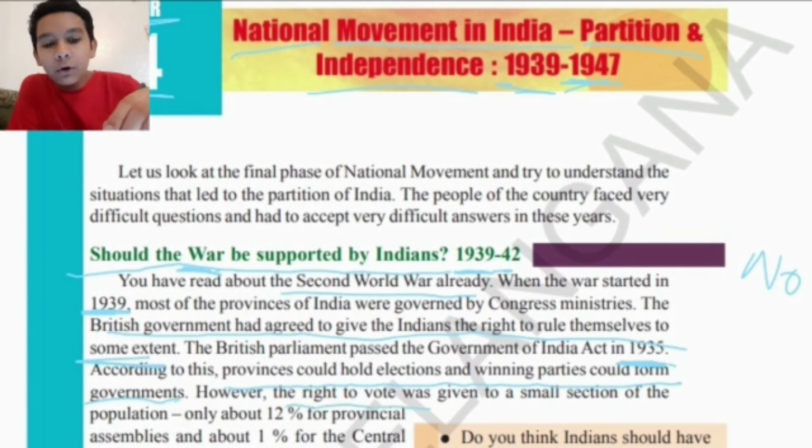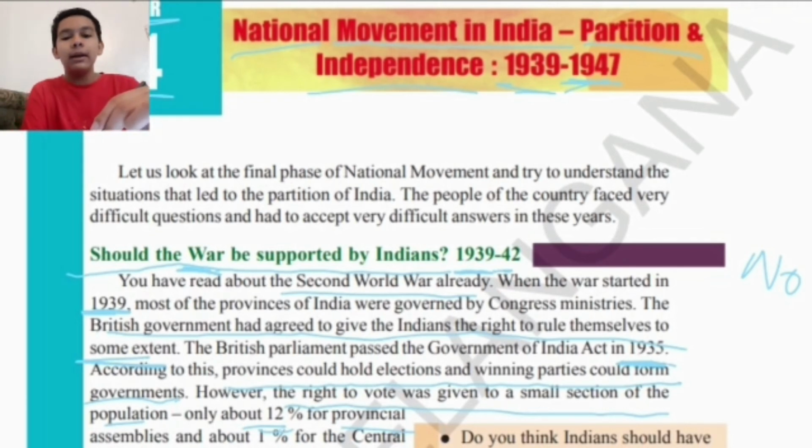However, the right to vote was given to only a small section of the population: only about 12% for provincial assemblies and about 1% for the central assembly. So the elections were not fully fair. Only 12% for the provincial assemblies and 1% for the central assembly.